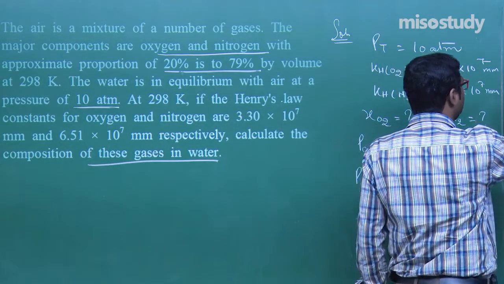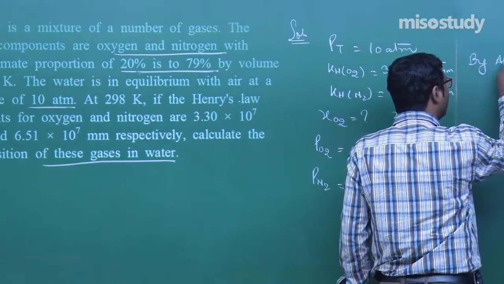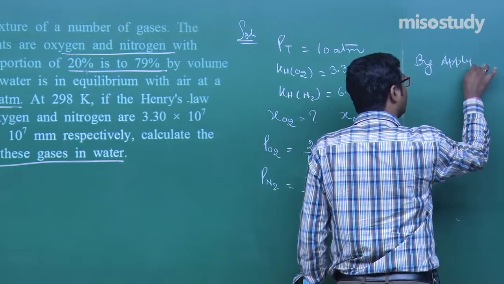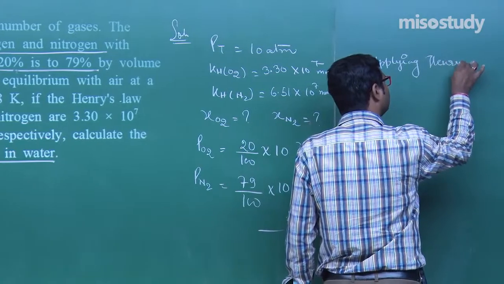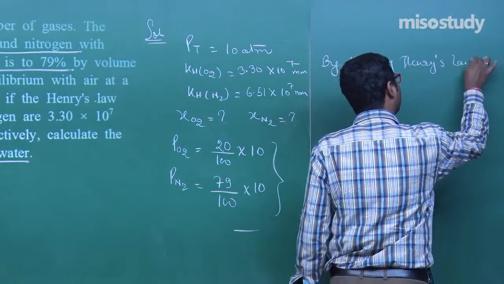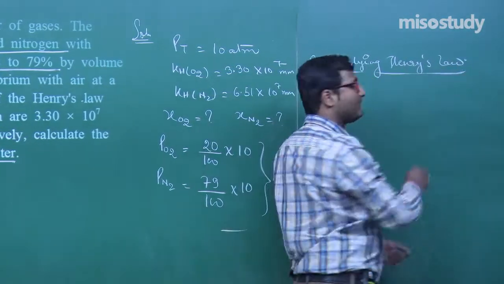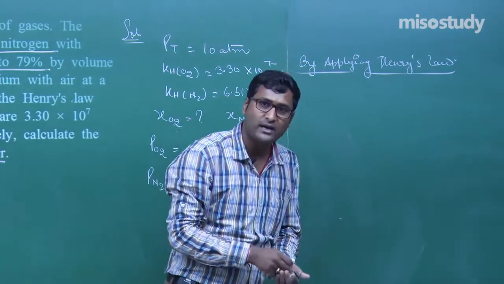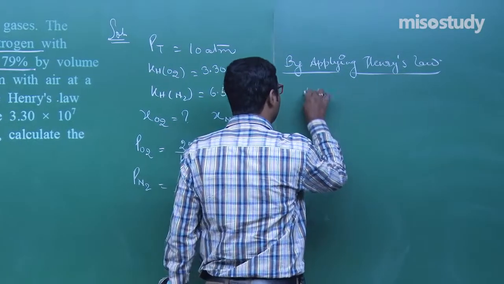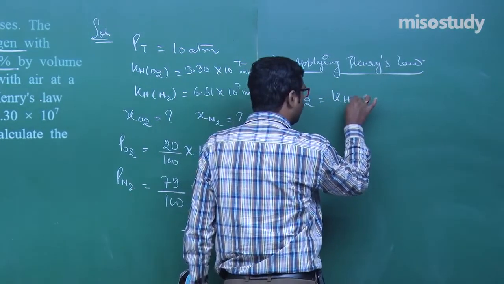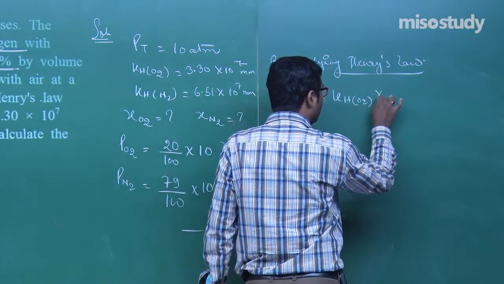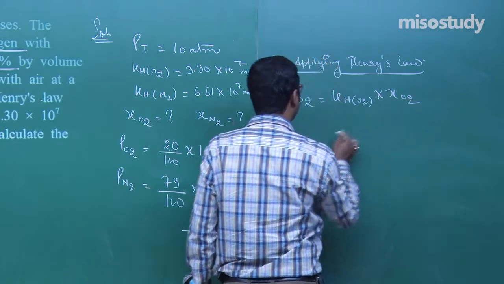Now I am moving here by applying Henry's law. I am repeating, by applying Henry's law. What do we observe here? What do we get? Yes sir, partial pressure of O2 is equal to KH of O2 multiplied by mole fraction of O2.